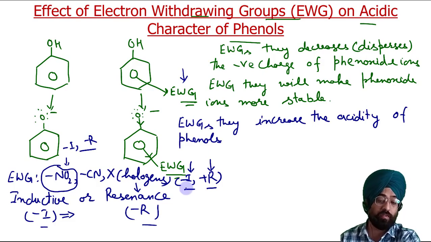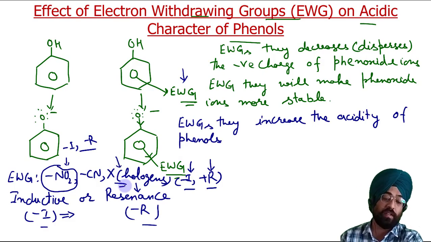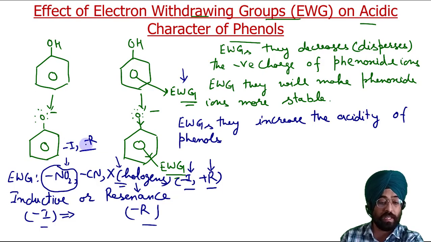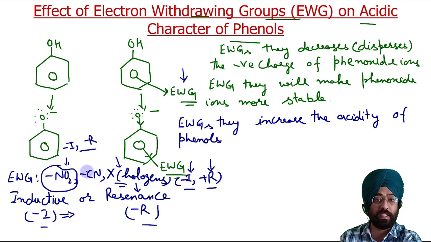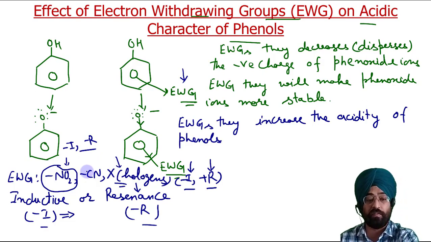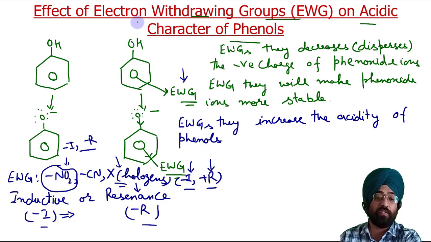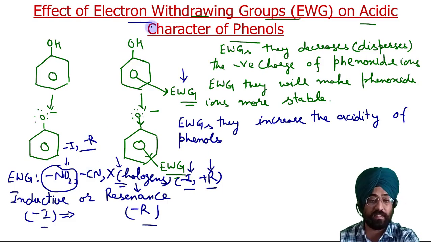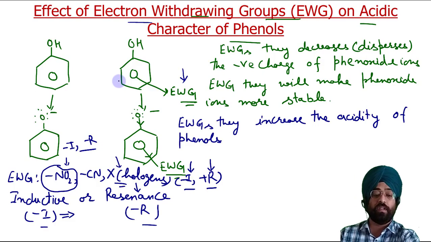Which effect is more dominating, we will discuss when we discuss the acidic order of halophenols. For now, just remember that we have to check both inductive as well as resonance effect of the group. Then we have to determine whether that group will increase or decrease the acidity of phenol. So generally electron withdrawing groups increase the acidity of phenols.